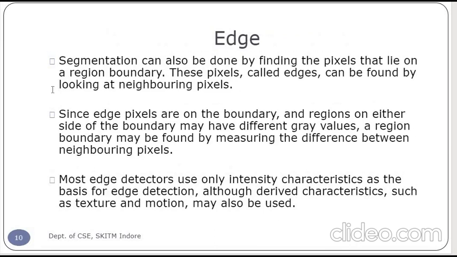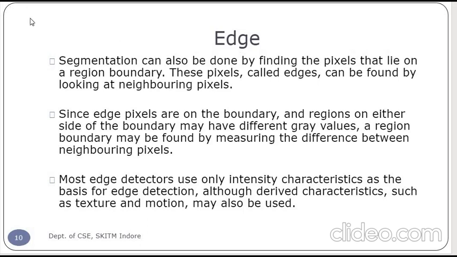Next is the edge. Segmentation can be done by finding the pixels that lie on the region boundary. These are called edges. If I consider this slide as an image, the edge represents the region boundary of this image.